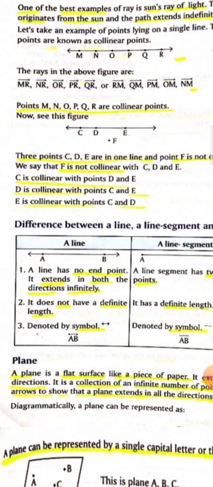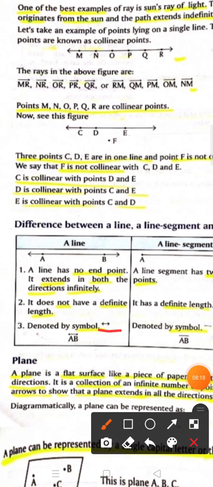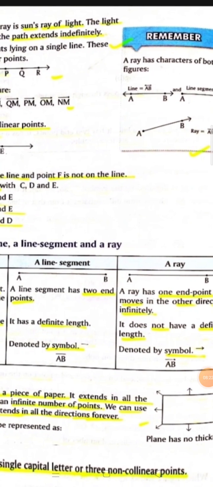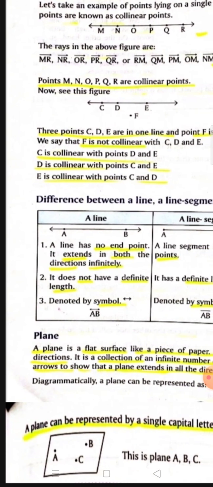Have you seen? A line is denoted by this symbol, a line segment is denoted by the line segment symbol, and a ray is denoted by the ray symbol. So let's see how we have to write.